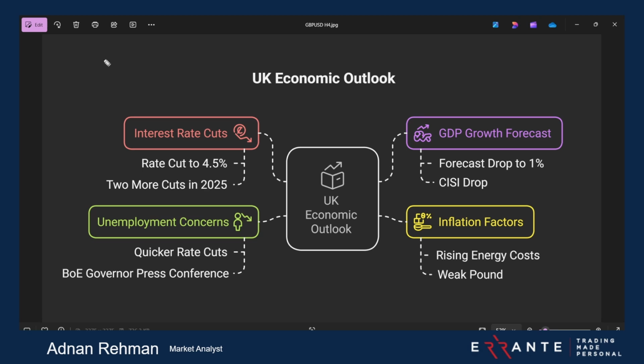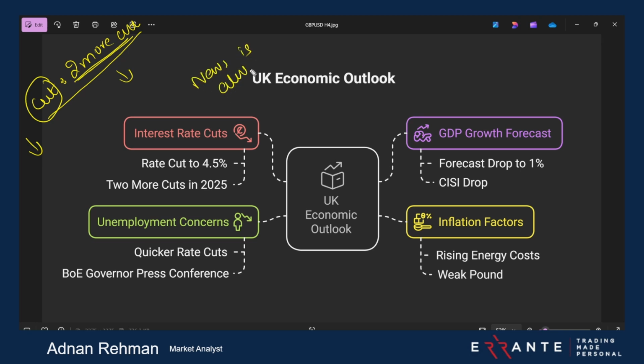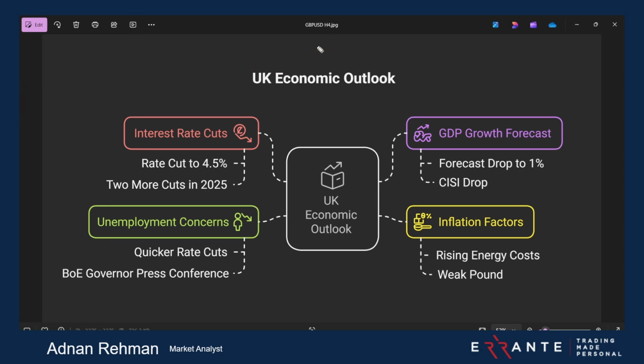Okay, the second option can be that we go for a cut, and then two more cuts. If we have this scenario, a cut means the default scenario is towards the downside, and two more cuts is what is expected, towards the downside. The pound can go down, but it won't go down too much, because remember, news is always discounted, it's always discounted.